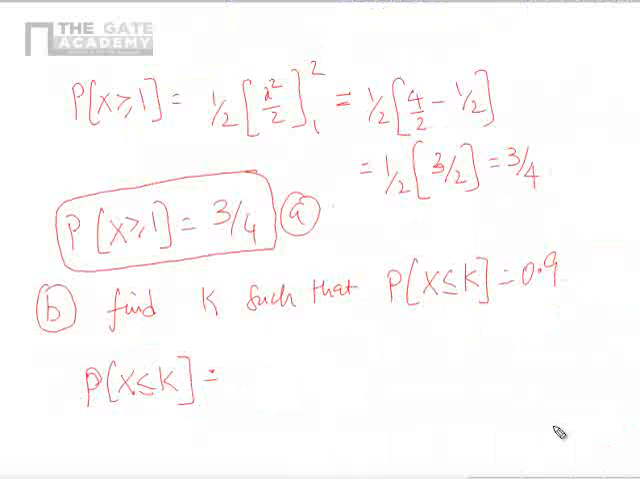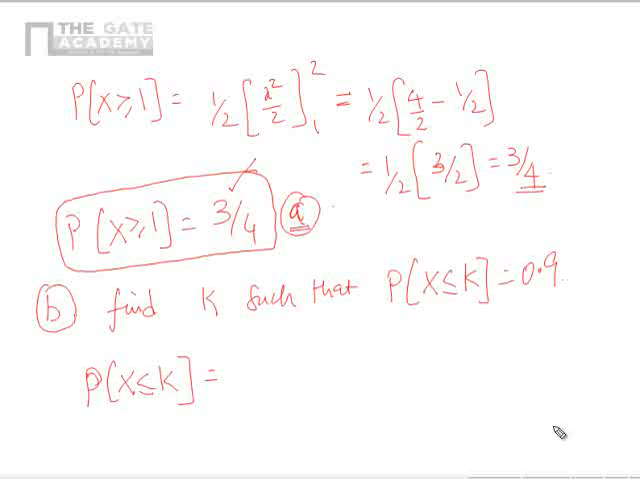So I am solving part A here. Probability that x is greater than or equal to 1, we saw that, right? It is half x square by 2, correct? Between the limits 1 and 2. So when I substitute the limit, I will get half of 4 by 2 minus 1 by 2, which is nothing but half times 3 by 2, that is nothing but 3 by 4. So probability that x is greater than or equal to 1 is 3 by 4. So this is the solution for part A.